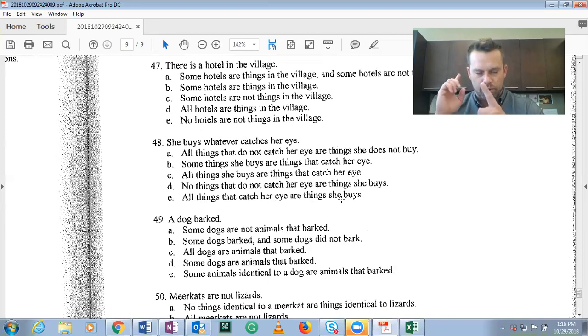Remember when you have a word like whatever, whoever, or anything like that, the thing that follows it almost always is the subject of the all statement. So the answer here is E. All the things that catch her eye are things she buys. There might be other things that don't really catch her eye that she still buys that we don't know about, right? Like maybe toilet paper or something. She has to buy toilet paper. It doesn't really catch her eye, but she still has to buy it. But all the things that do catch her eye are things that she buys. So E is the best answer.